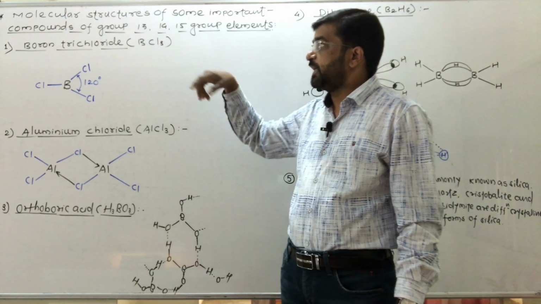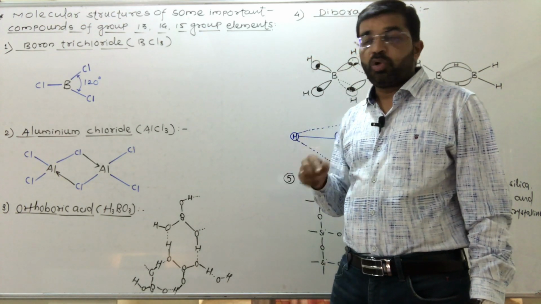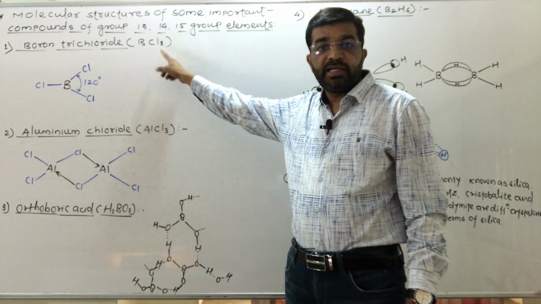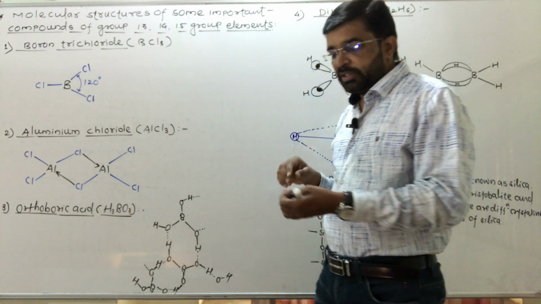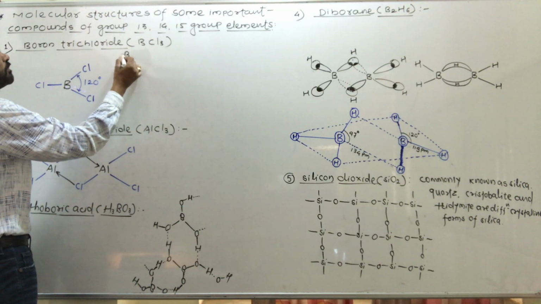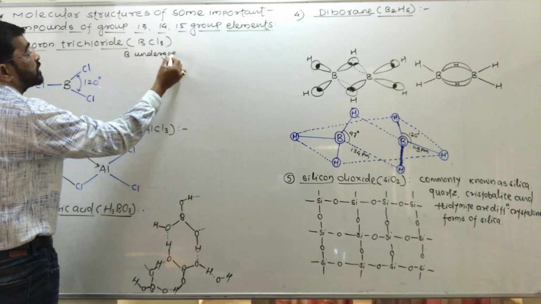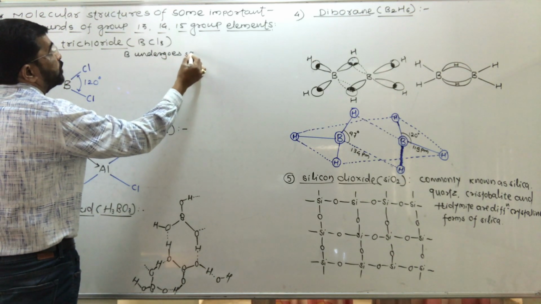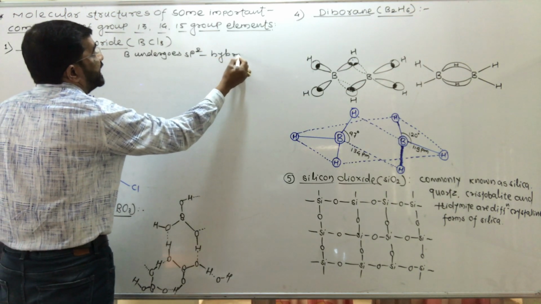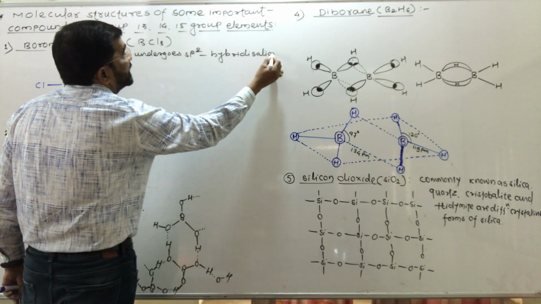So see, first one is boron trichloride. Boron trichloride has the formula BCl3. In boron trichloride, boron undergoes sp2 hybridization.